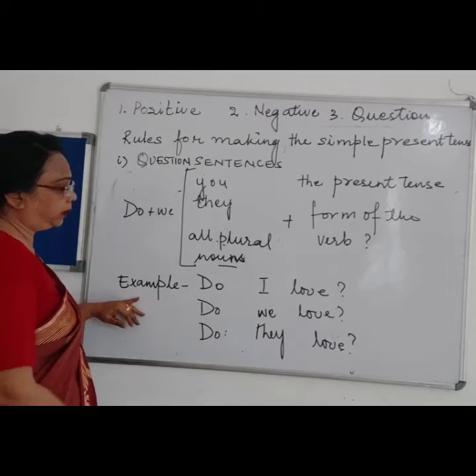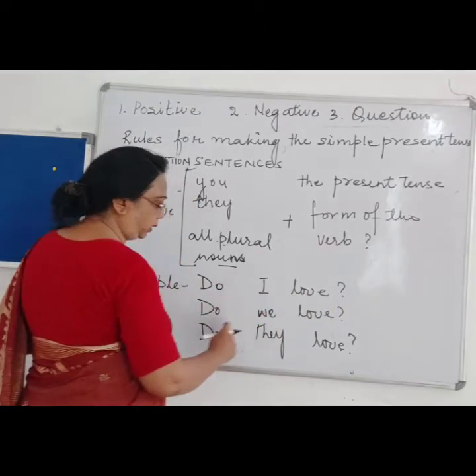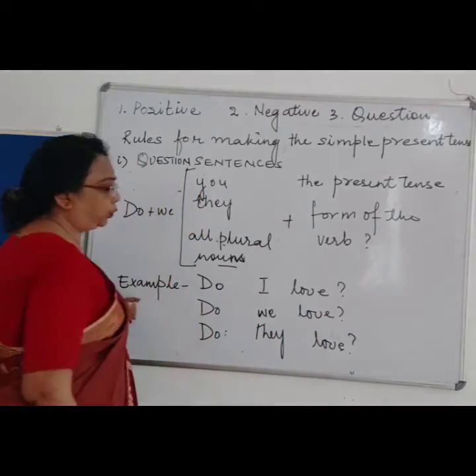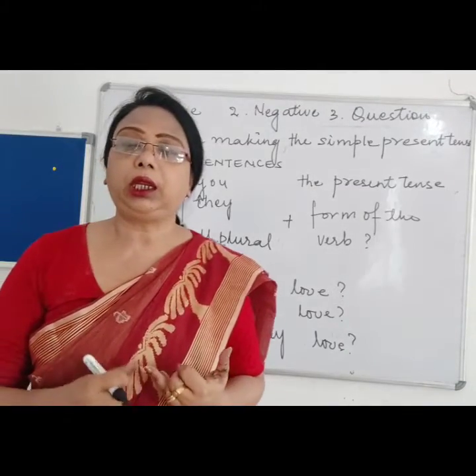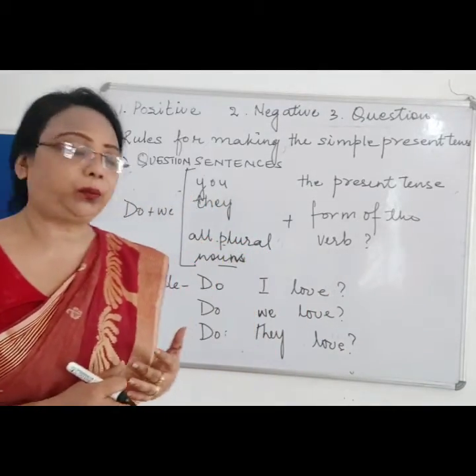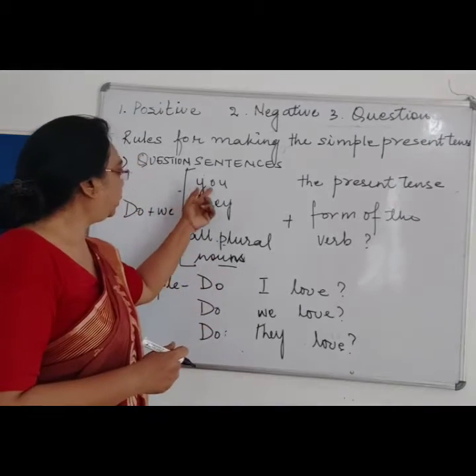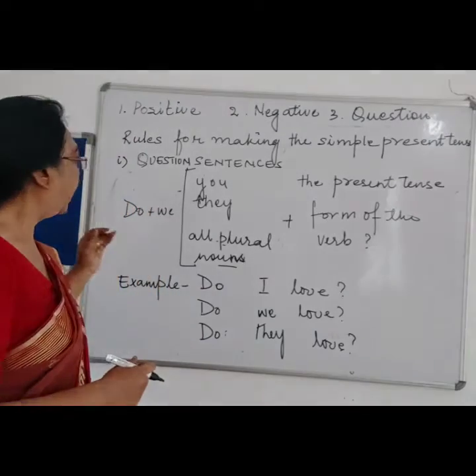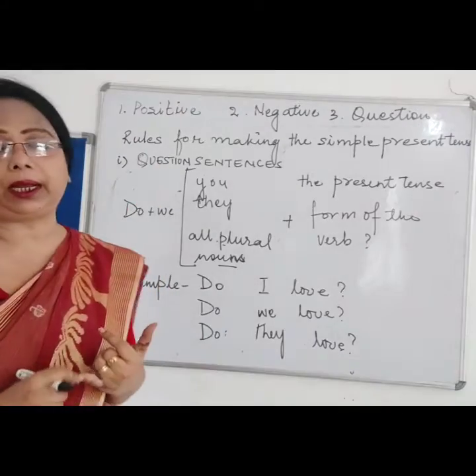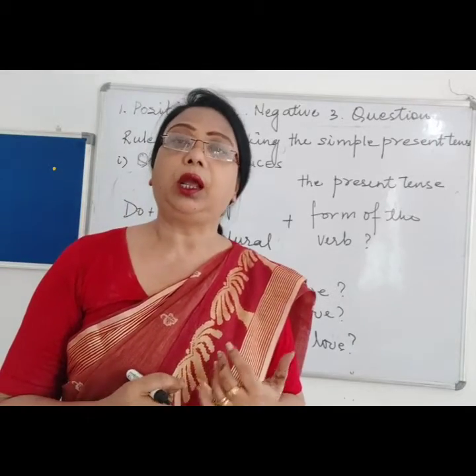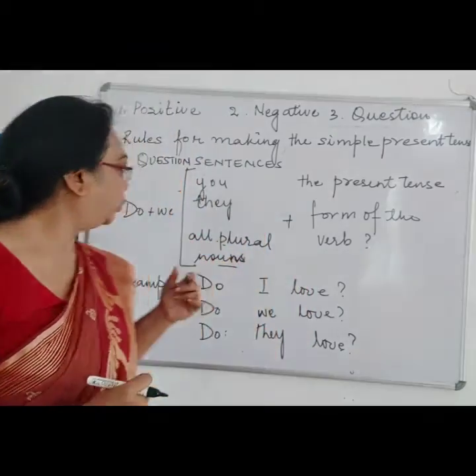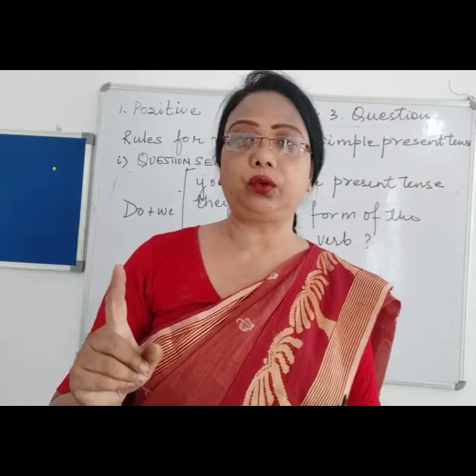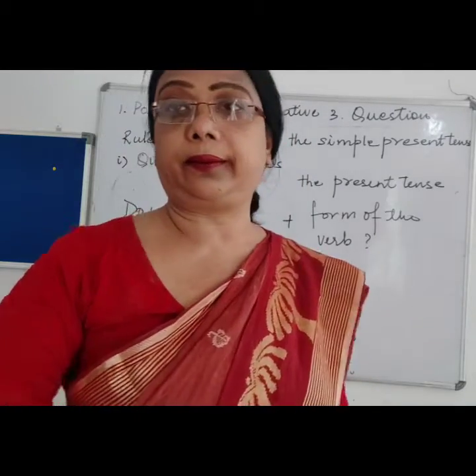Let us see the example. Do I love? Question mark. Do we love? Question mark. Do they love? So for singular, she, he, it, we use does, and for the plural form, we use you, I, they or we. Right. And for the question sentence, we use does for the singular and do for the plural nouns. Right. Remember the rules of the simple present tense.